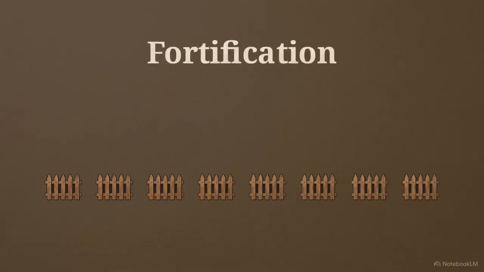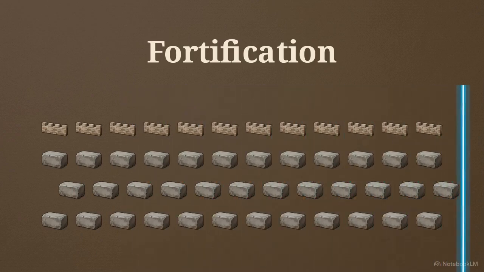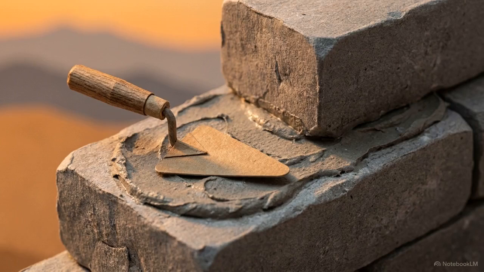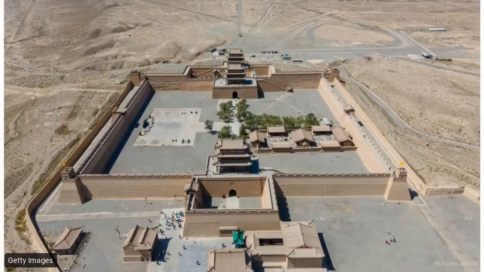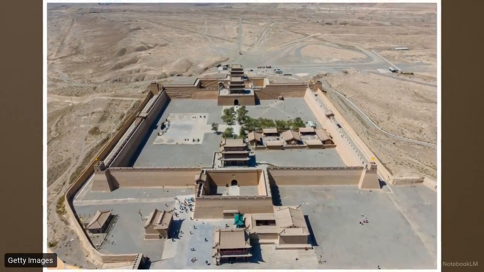They used fortification to make the border stronger. Fortification is the act of strengthening an area to make it harder to attack, like replacing a wooden fence with stone and brick. This created a massive fortress. A fortress is a heavily protected and secure building or place.